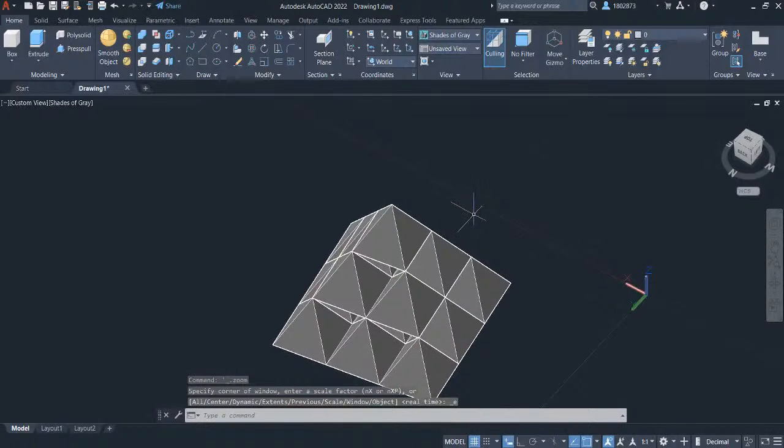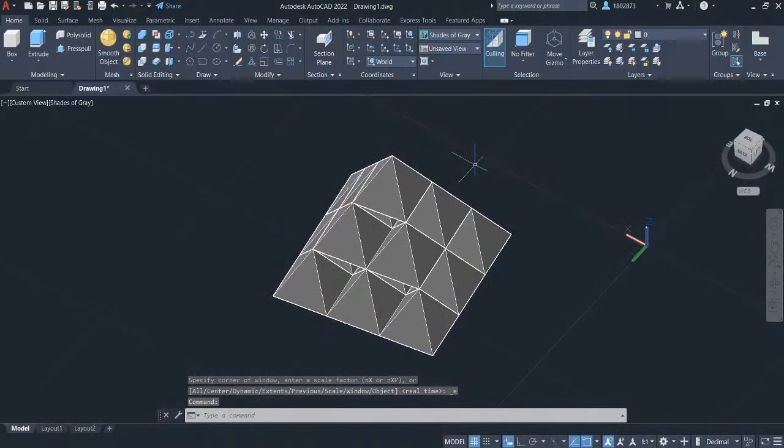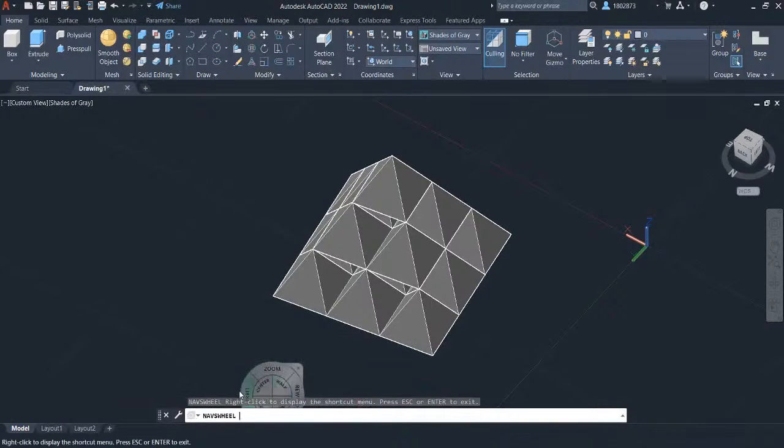Now, if you don't have a computer mouse to navigate in the drawing area, you can type wheel in the command line and select nav's wheel. The wheel command displays a wheel that contains a collection of navigation tools. So here we can use zoom, rewind, pan, and orbit. You can also click the full navigation wheel in the navigation bar.